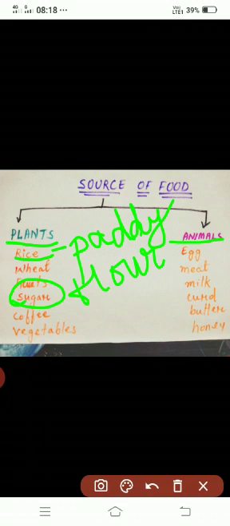So now we will see the animal products. So egg, meat, milk, curd, butter and honey. These are the animal products. Okay. So curd and butter we get from milk, and milk we get from cow. So this is also an animal product.